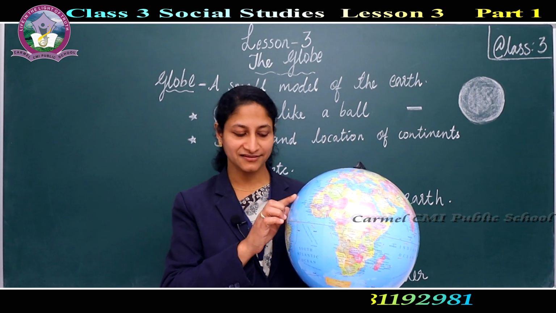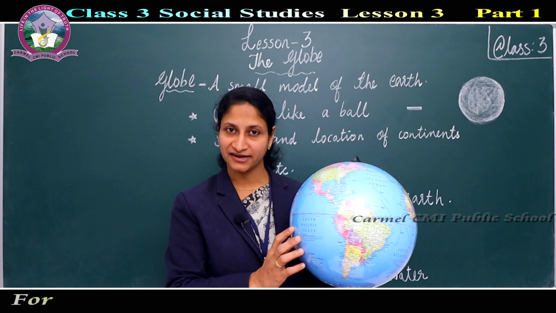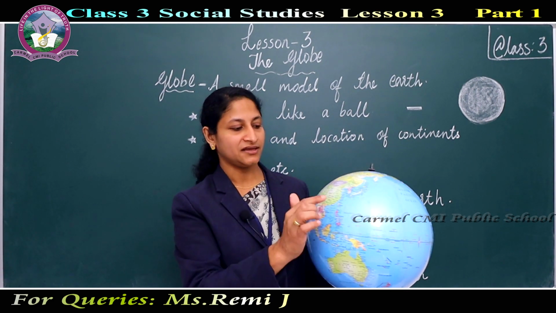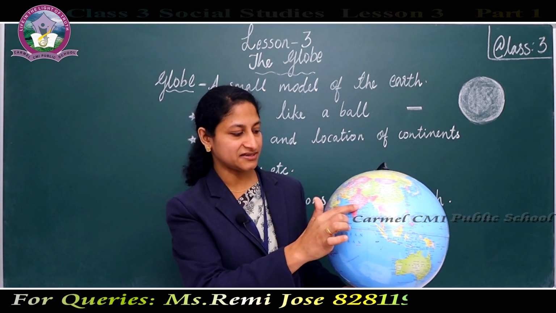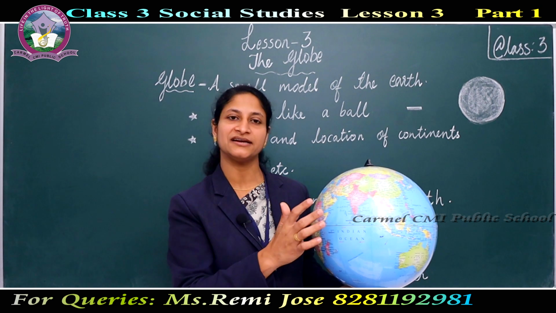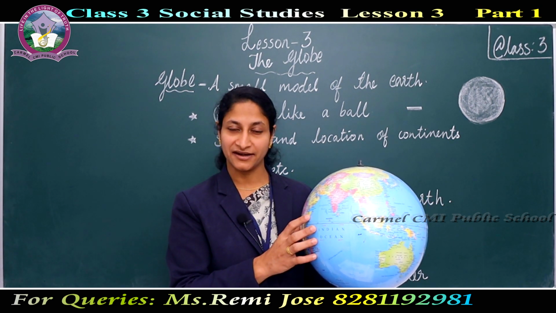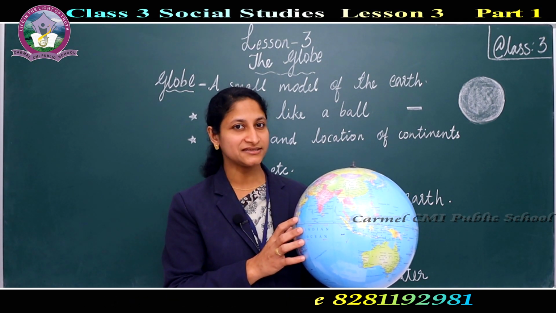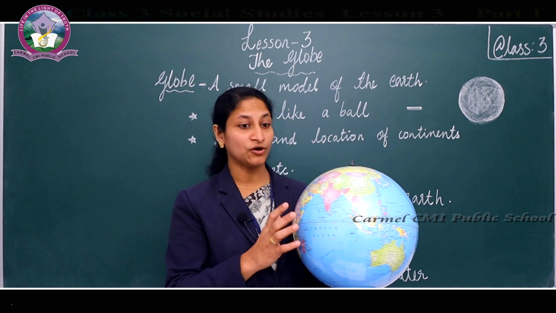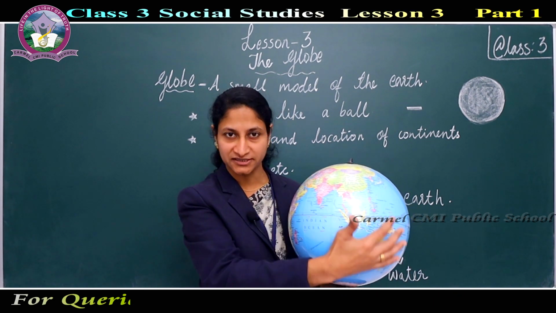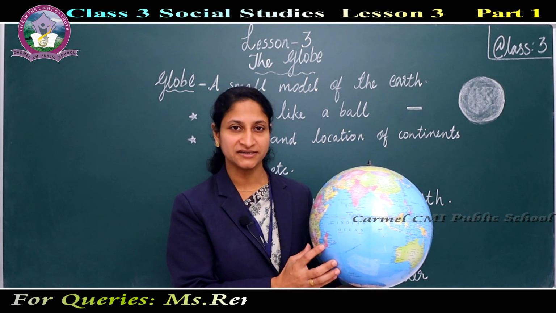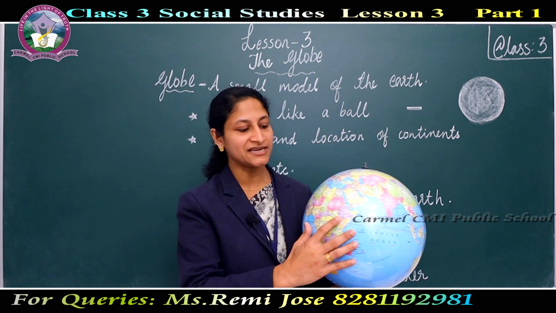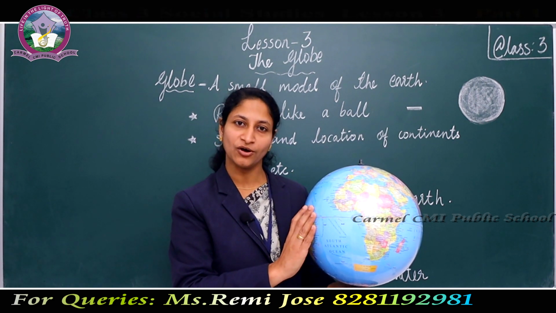What you can see here on a globe? We can see different colors. Which are the different colors that you can see? Yes, we can see blue color, green color is here, pink color is here, yellow and so many different colors that we can see on a globe. Children, do you know these different colors represent oceans, continents, etc. Children, the globe helps us to know the shape of the earth. What is the shape of the earth? The shape of the earth is round like a ball. And also it helps us to locate continents, oceans on a globe.